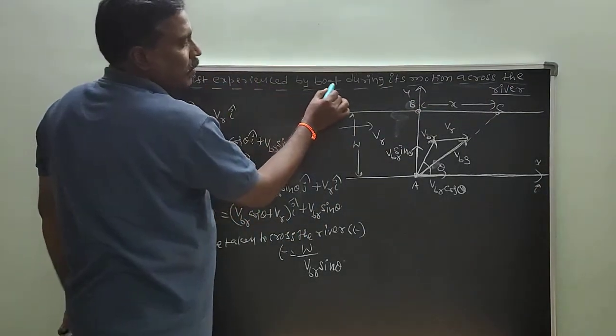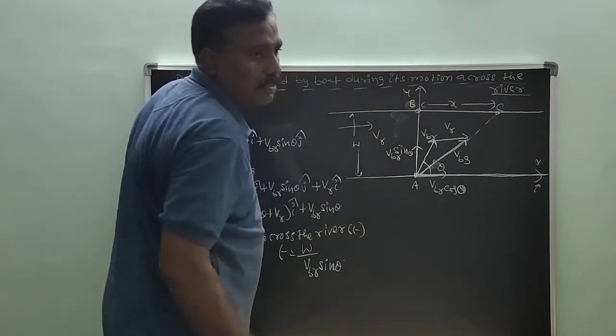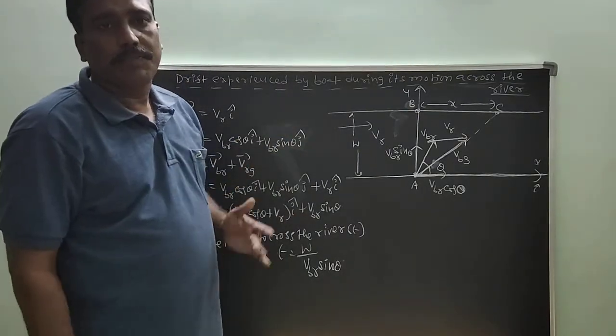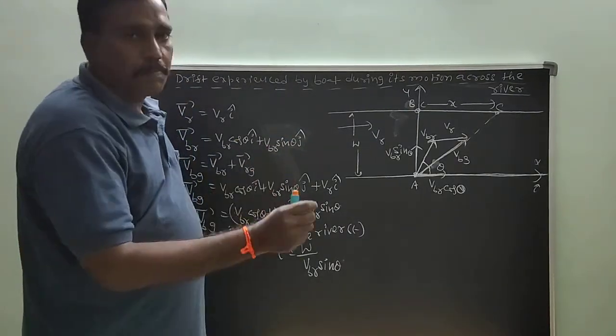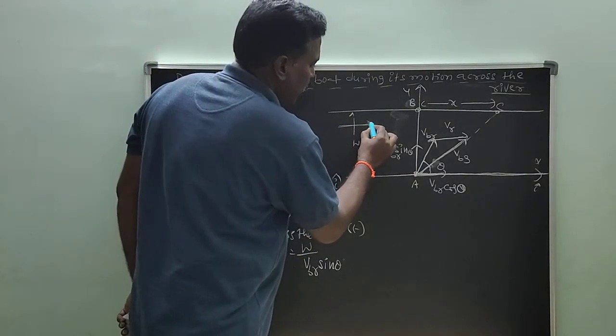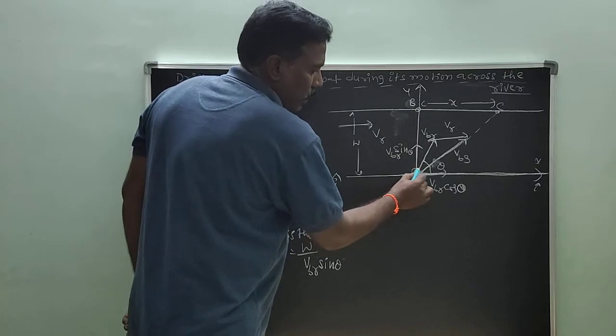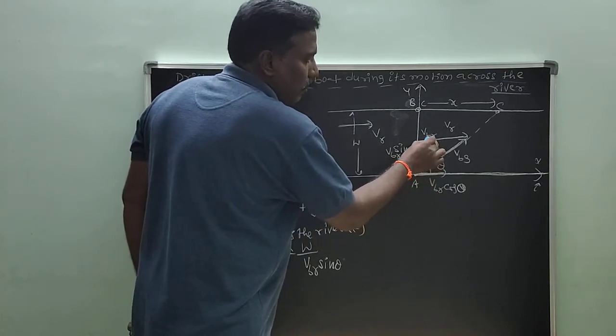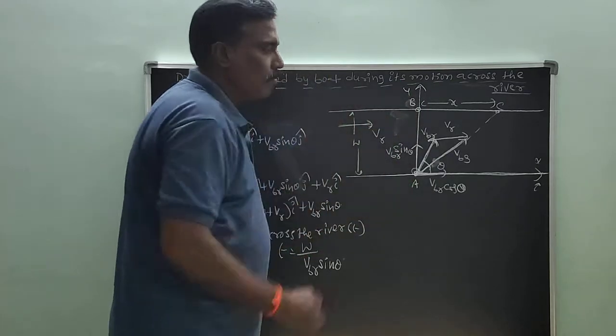Drift experienced by boat during its motion across the river. What is drift? Drift is nothing but the displacement of boat along the river flow. This is V_R bar. A person starts to cross the river with velocity V bar in this direction.